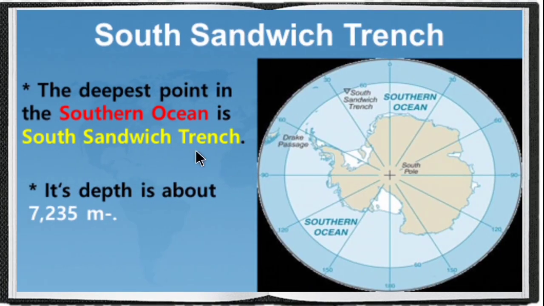Next, the deepest point in the Southern Ocean is the South Sandwich Trench. Its depth is about 7,235 meters.